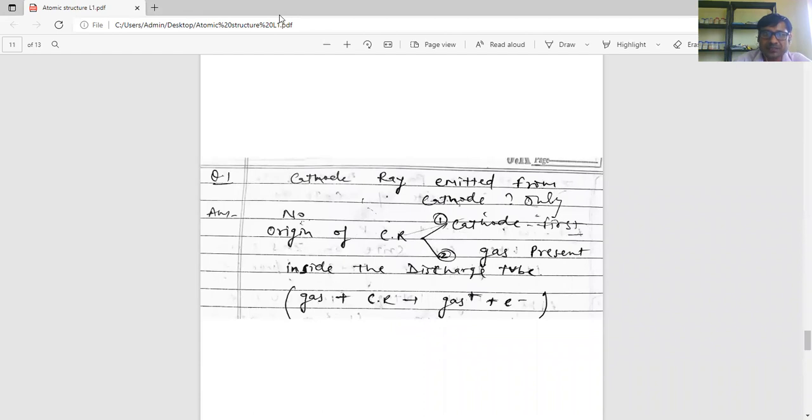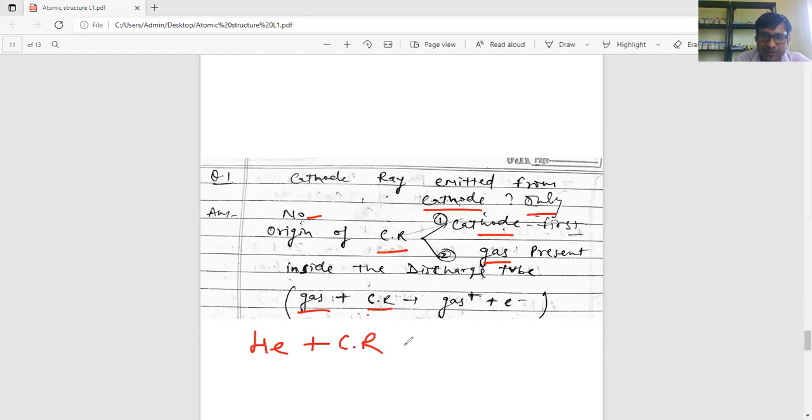Now the question is: is the cathode ray emitted from the cathode only? The answer is no. First it is emitted from the cathode, but after this it is emitted from the gas also, because the cathode ray has a tendency to ionize the gas placed inside the discharge tube. Suppose helium is there, neon is there.